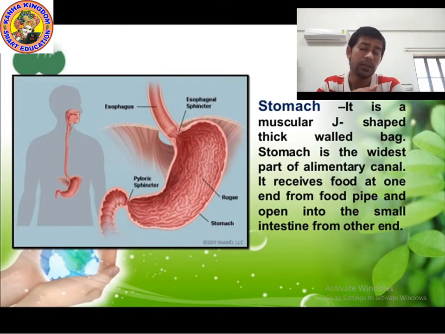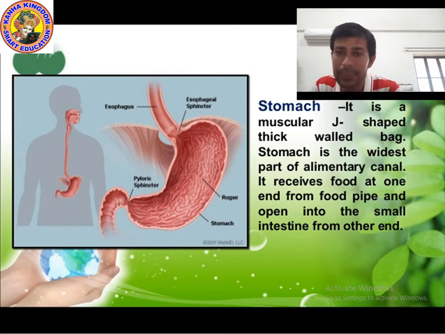Because of the tongue, the food passes through the food pipe. Due to the peristalsis movement in the food pipe, it goes into the stomach.